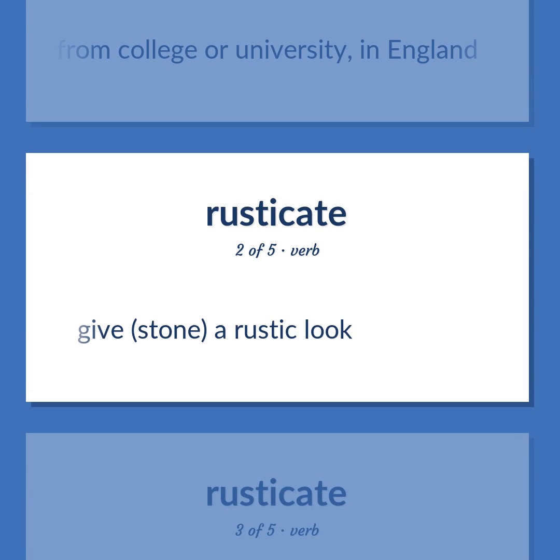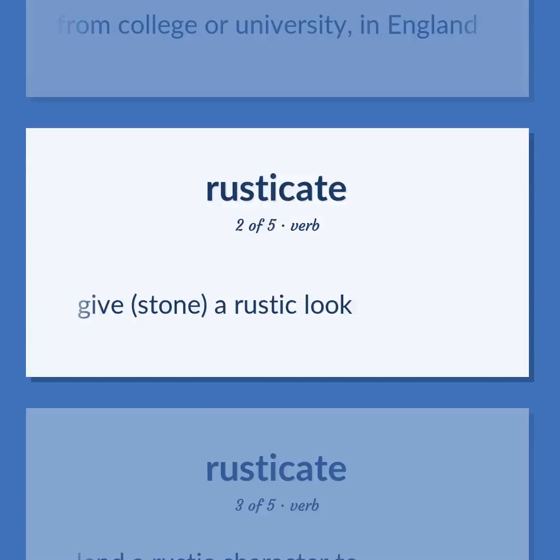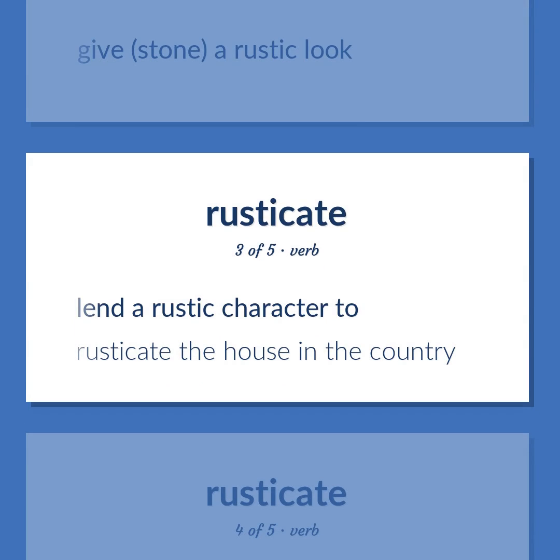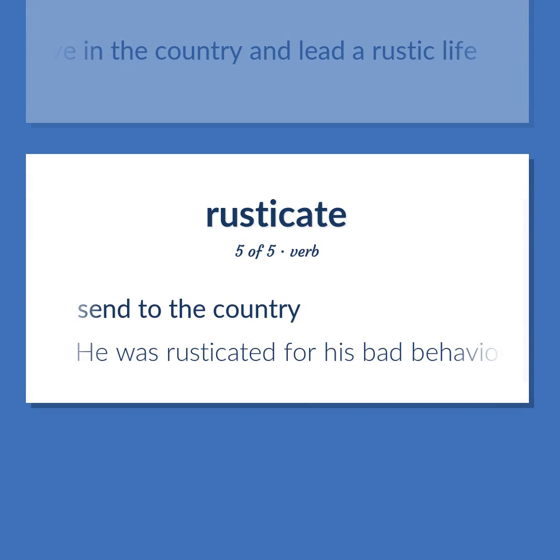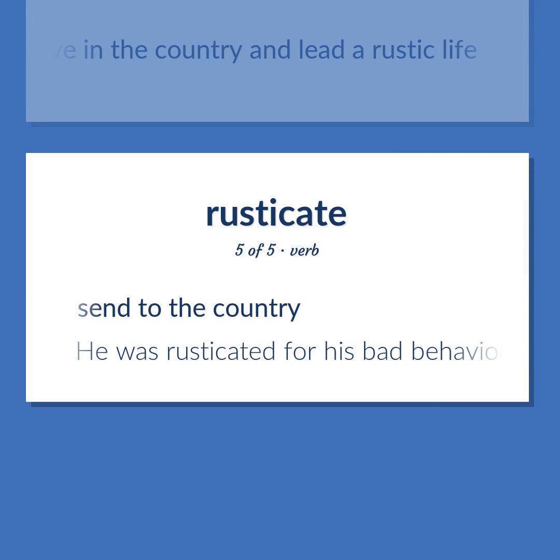Give, stone, a rustic look. Lend a rustic character to. Rusticate the house in the country. Live in the country and lead a rustic life. Send to the country. He was rusticated for his bad behavior.